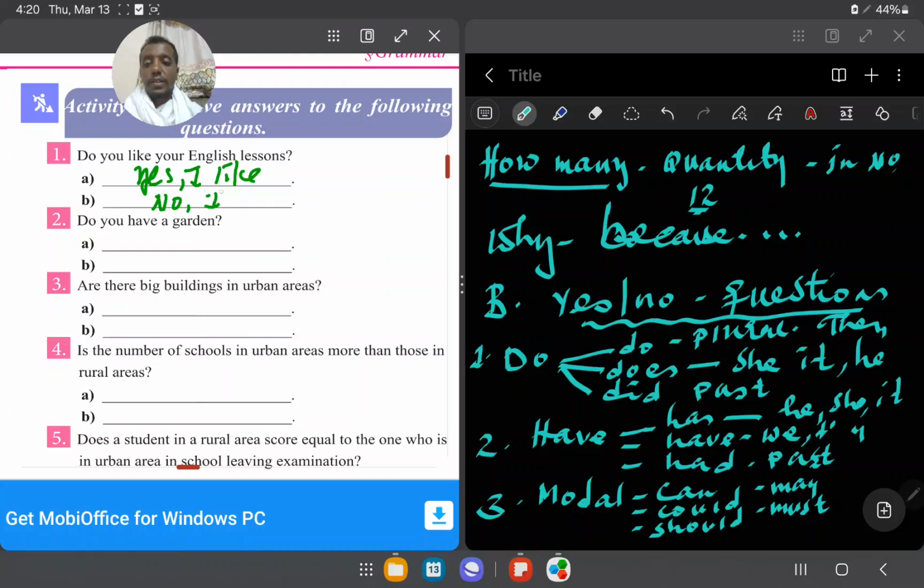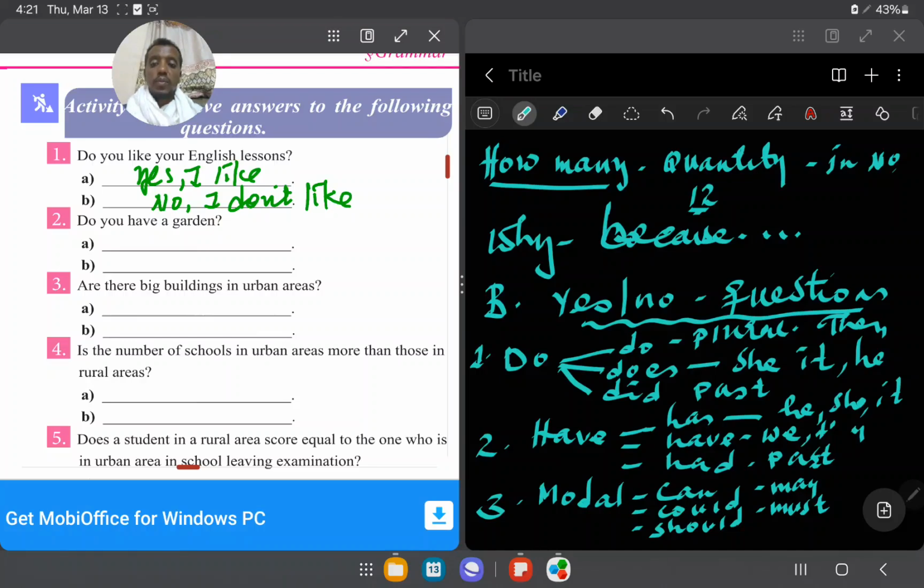No, I don't like. You can say that. Do you have a garden? Yes, I have. Or no, I haven't. Are there big buildings in the urban areas? Yes, there are. Or no, there aren't.